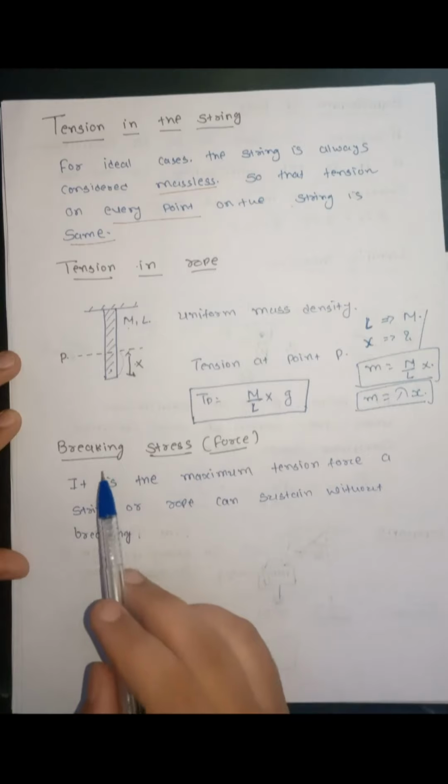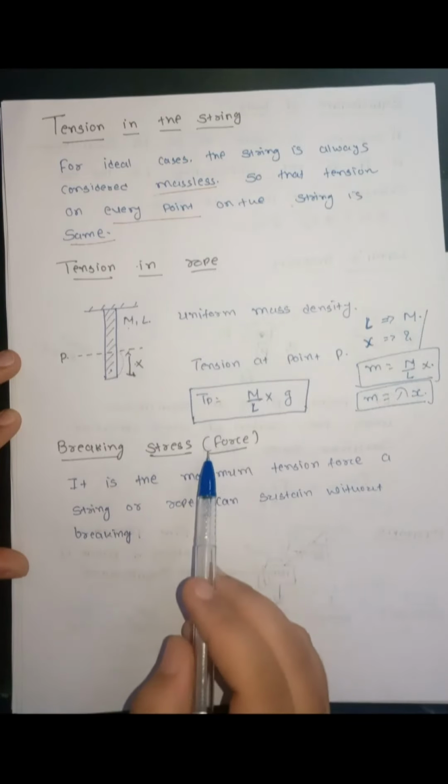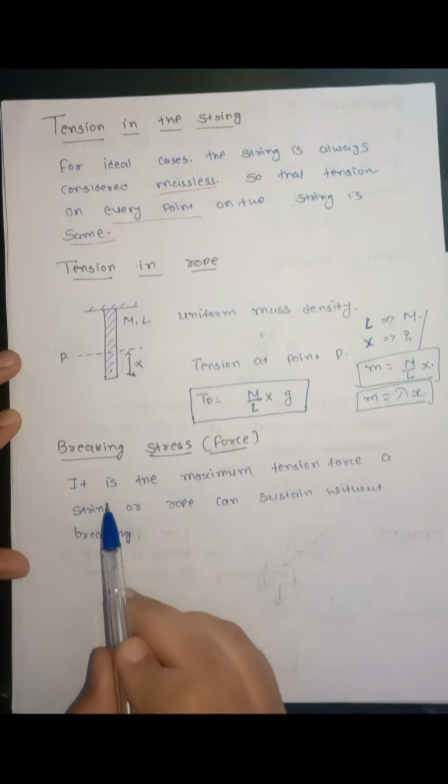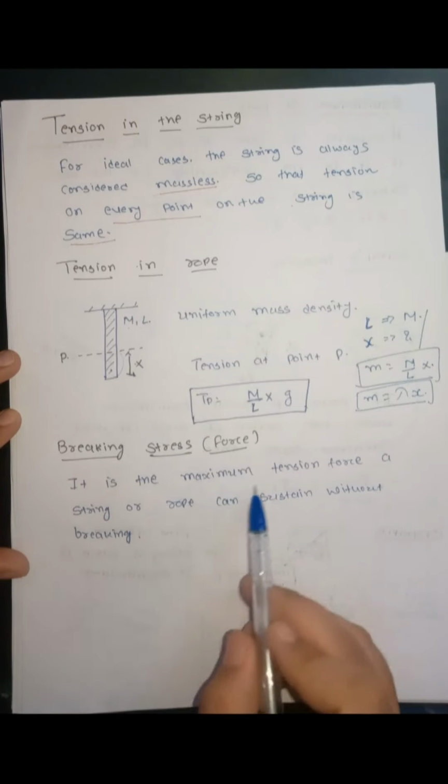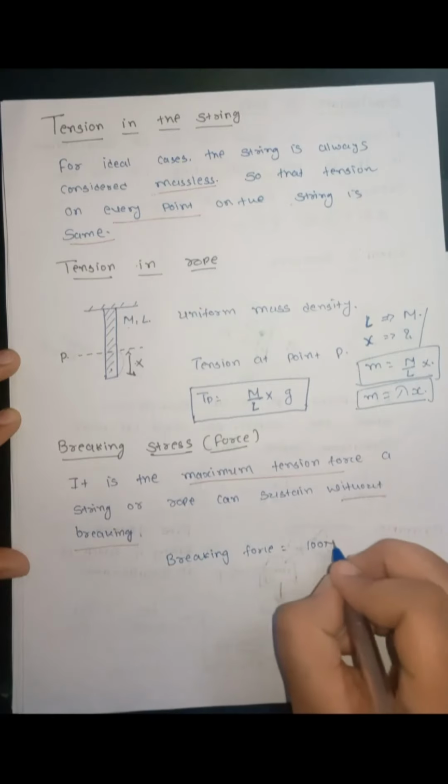Now there is one important term about rope or string, that is called breaking stress or force. Breaking stress or force is the maximum tension force that a string or rope can sustain without breaking. For example, for any rope, the breaking force is 100 Newton.